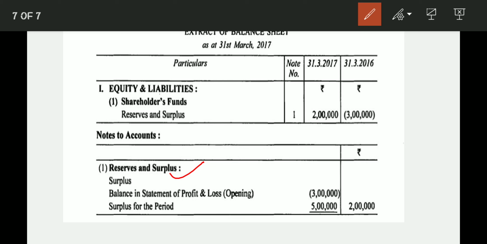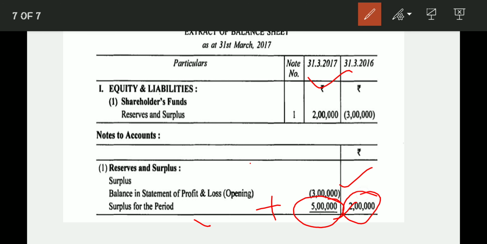So surpluses are debit balance of profit and loss account. That means it is loss. You can show debit balance or negative balance in brackets. Here you can see, you can show all the negative balance in brackets. And surplus of 2017, that is 5 lakh rupees, will be added to this, and you know it is a negative balance, it is a positive balance.